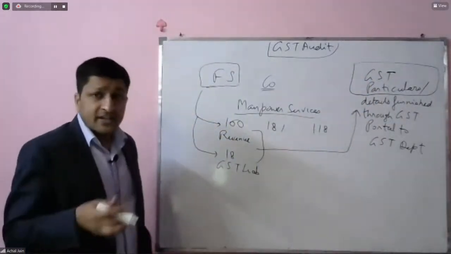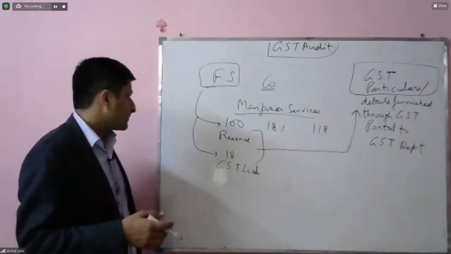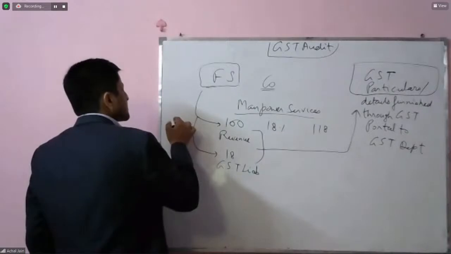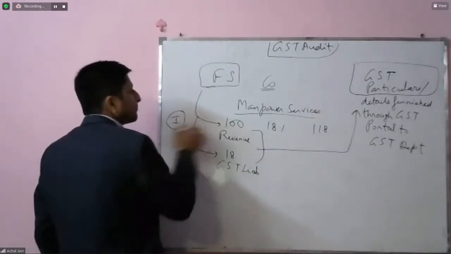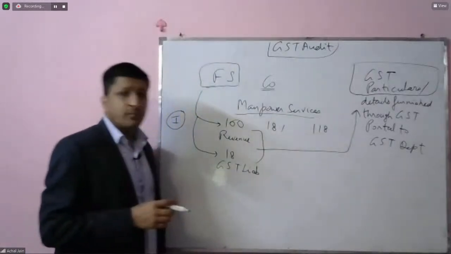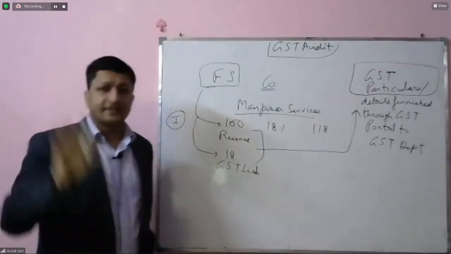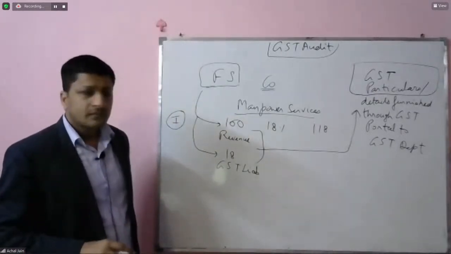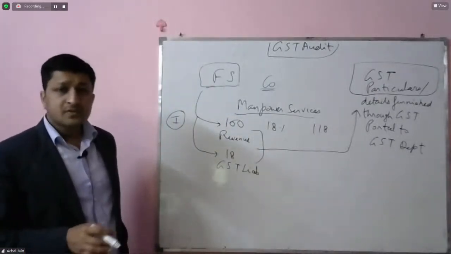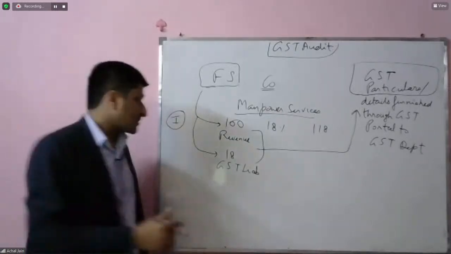Next, let's understand what this reconciliation is and why the need arises. So the first transaction that we discussed was in respect of manpower services. Second, let's suppose some services have been rendered outside India. Or let's suppose the company has exported some goods or services.